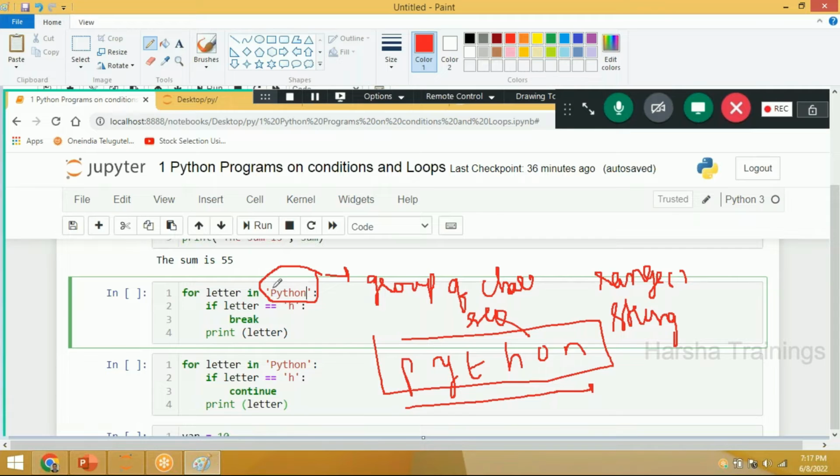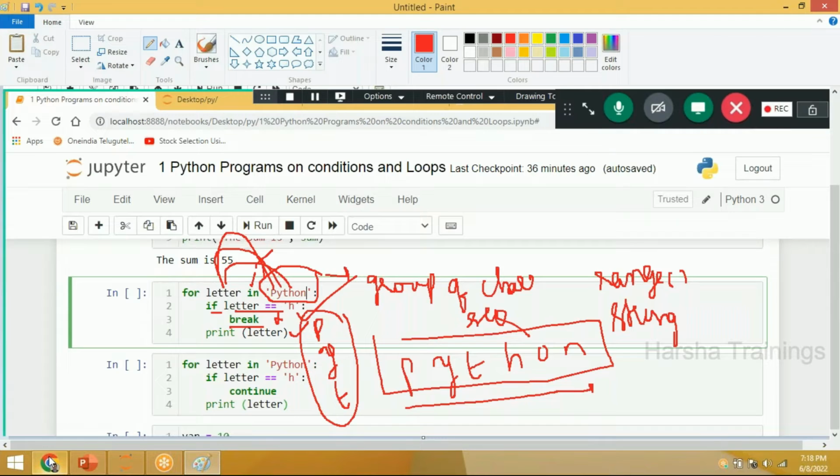Now, when I have elements in the sequence, the in operation returns true, and the first character P will be copied to the variable called letter. If letter P double equal to N, no. So the break statement will not execute. I will print P. Then Y will be copied to letter. Y double equal to N, no. So it is going to print Y. Then it will also print T. Then H will be copied to letter. H double equal to H. This condition is true. Whenever this if condition is true, I will break the statement. That's it. The output will be terminated. This PYT will be the output. Will you agree? Can you please respond?